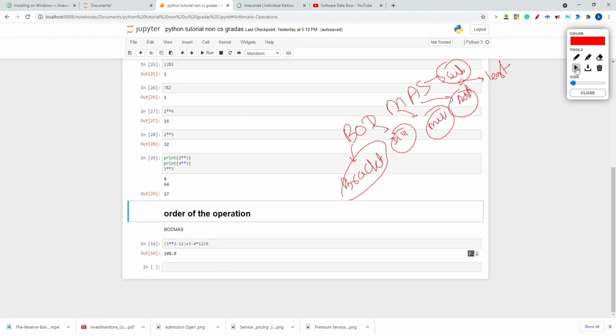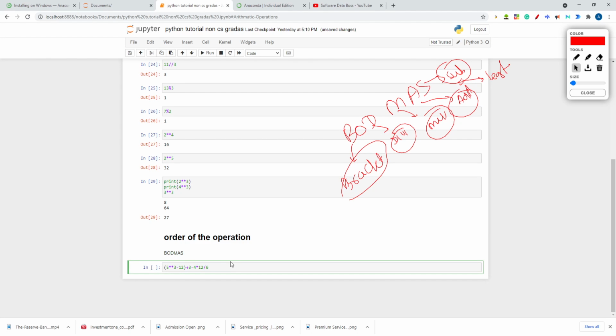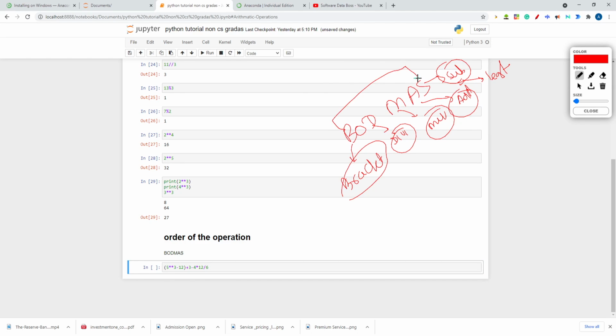Okay, let me copy this operation from here and paste it here. I don't want this cell now, so I need to delete it. Just press this cut button, so it will be deleted. Now I want to execute. After bracket, I haven't mentioned, we studied this in school. But actually when you go to college, it is like that: BEDMAS, after bracket, exponents are the highest priority, and then division, multiplication, addition and subtraction. So E means the power or exponent.